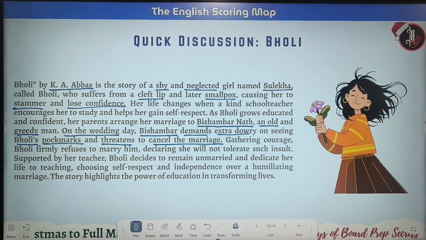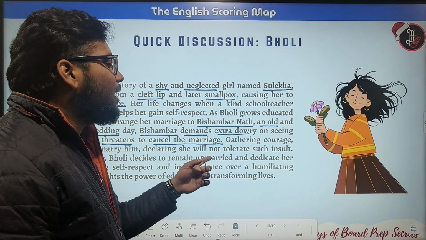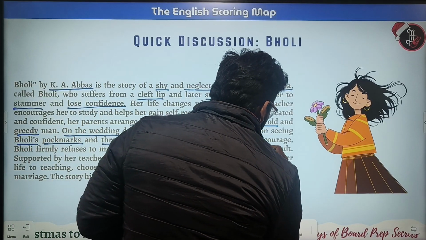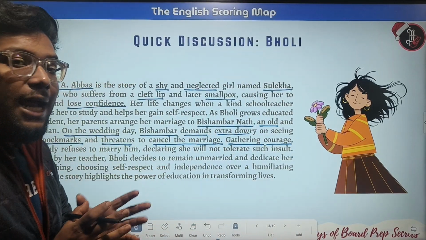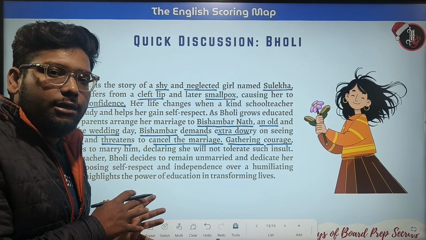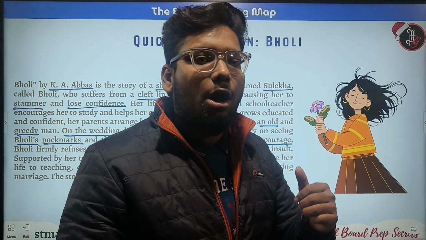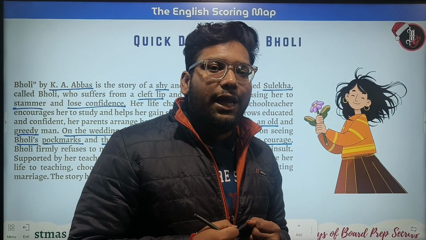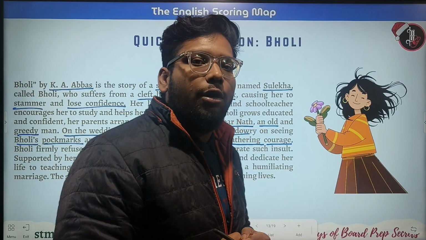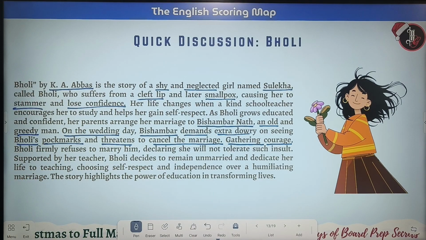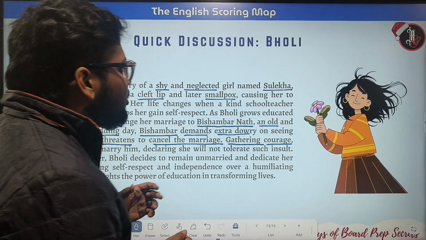Now, gathering courage, Bholi firmly refuses to marry him, declaring she will not tolerate such insults. Look at here, gathering courage. As we know, Bholi was a shy and neglected girl, because she used to stammer a lot. So she had to gather a lot of courage and confidence in herself to call this out.